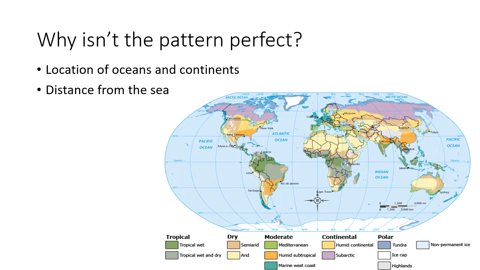The distance from the sea is also an influence. Even though the air may be coming off the sea, the further inland you get, the less and less moisture there will be left in that air, and so the drier the climate will be. The wind direction is also an influence, again relating to the oceans and the continents, but also if that air is coming from the north or from the south, then it will give slight variations. And the altitude is important. For example, Mount Kilimanjaro and Mount Kenya in Africa break up that band of rainforest.